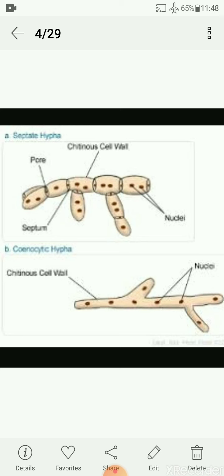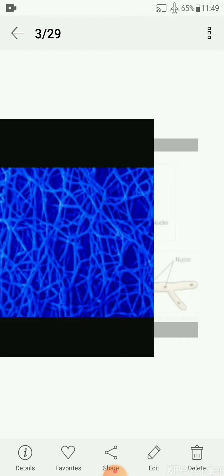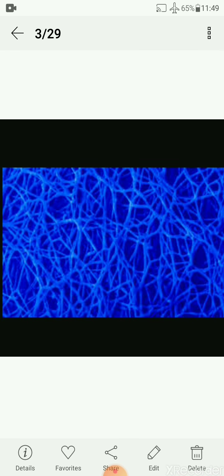But in the upper figure, septum walls are present between two cells, so the upper is called septate hyphae and the lower figure is known as aseptate hyphae. This is the condition of septate and aseptate. This is a figure of mycelium. A network of hyphae is known as mycelium.